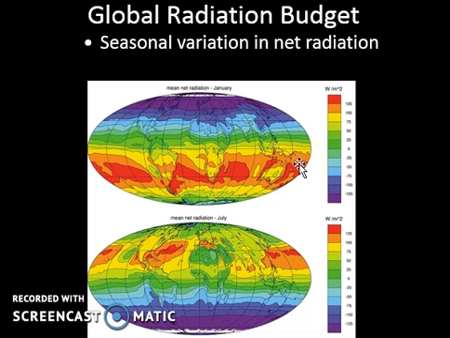So it would make sense that there would be a surplus of energy in the southern hemisphere in January because it's northern hemisphere's winter. Now notice that we have a deficit here because we don't have the sun's energy. We don't have those long days that we have in the summer. Now let's go ahead and look at July, the mean net radiation for July. Now our subsolar point at highest extent is on June 21st, my wedding anniversary, and it's at 23.5 degrees north on June 21st. Now notice we see a surplus of energy in the northern hemisphere at this time and a deficit in the southern hemisphere.